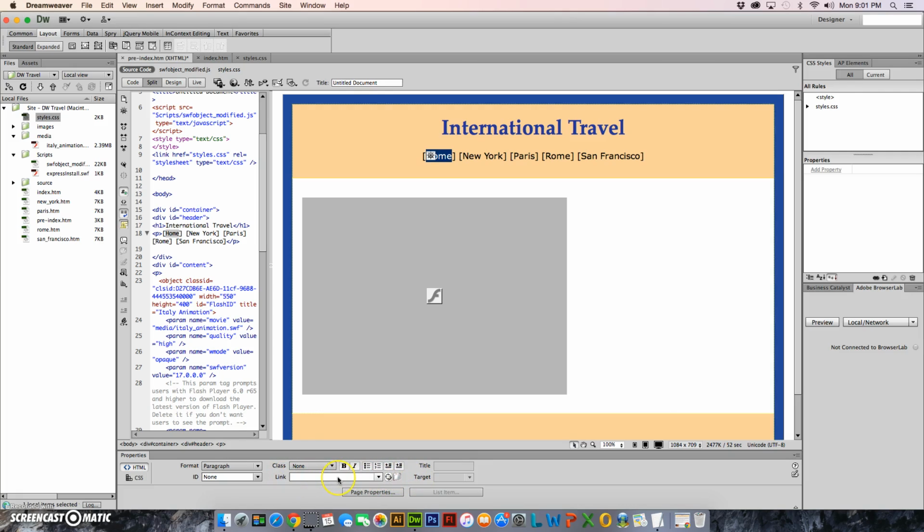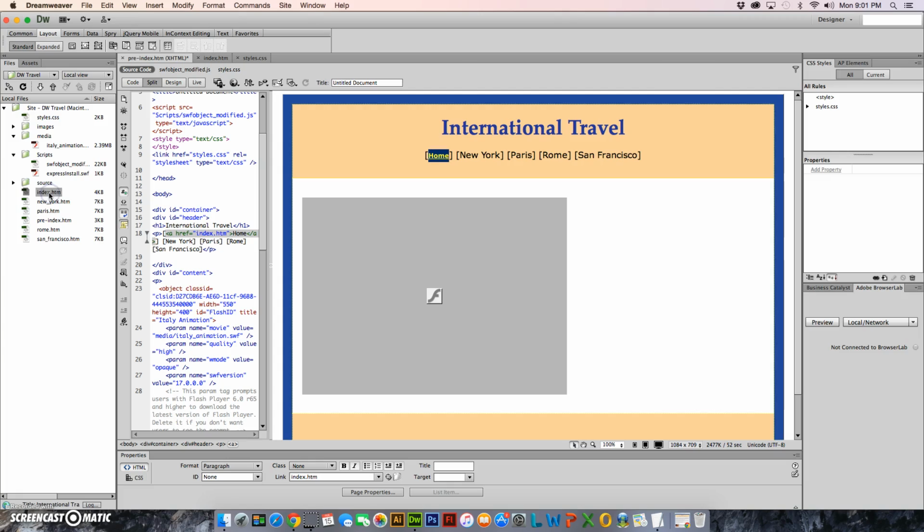You see this drop down menu where you could type in the name of your file, which I know is index.htm. You can also use this point to file, drag it, and drop it on the file that you want to link it to. Notice that the style got updated, and you can see in the code how it got updated.